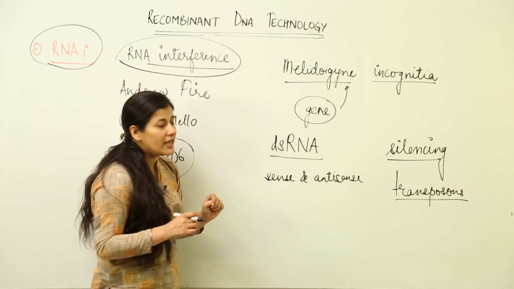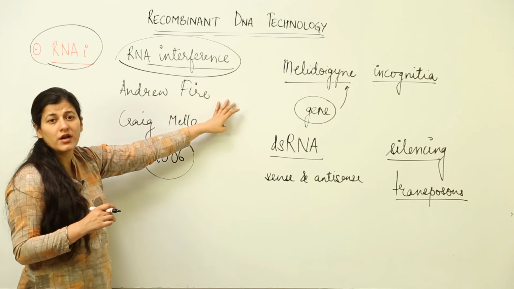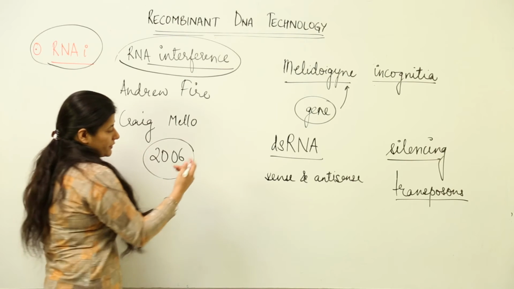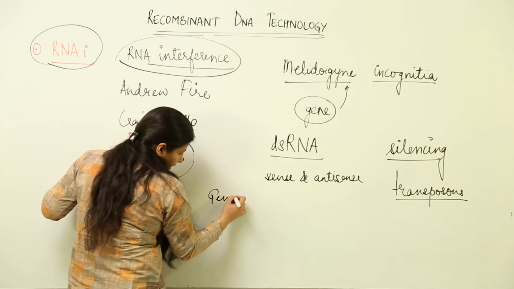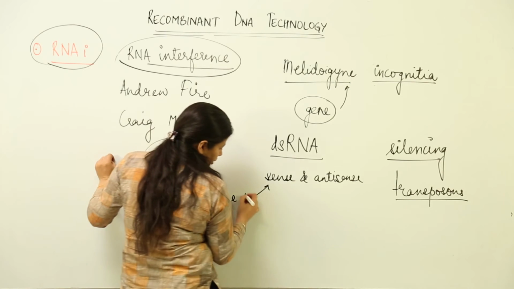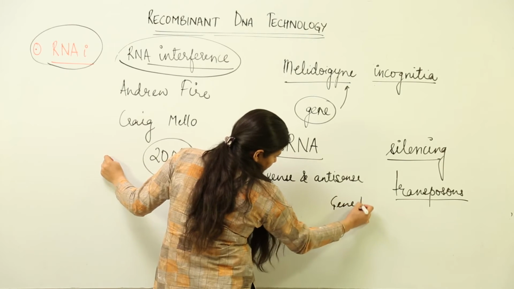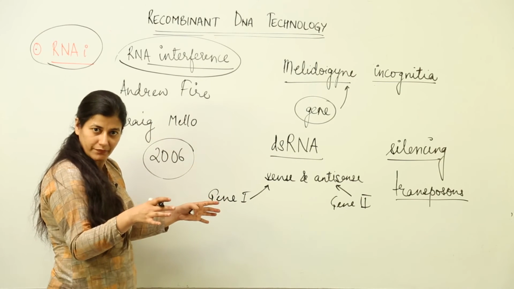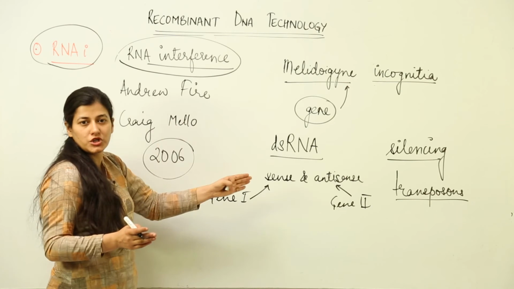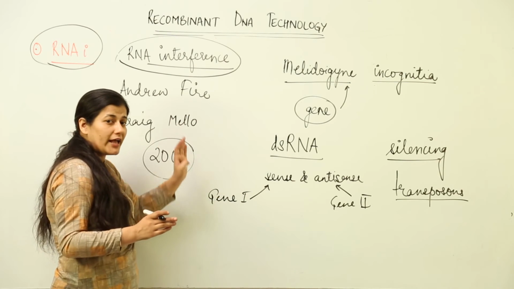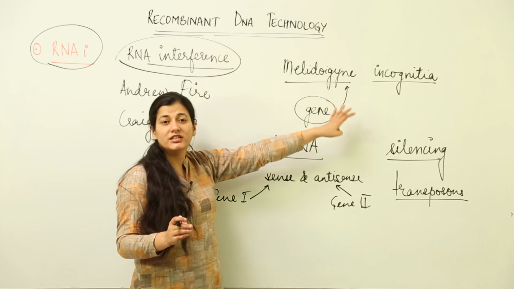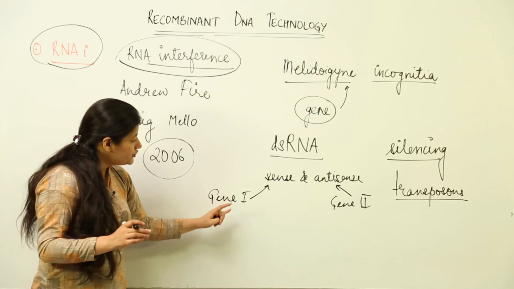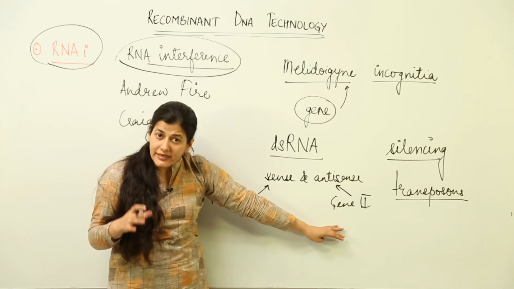Now what happens in this mechanism where we use it for getting plants which are capable of avoiding the infection? See, a gene for the sense strand and a gene for the antisense strand would be incorporated into the plasmid. That plasmid would be put into agrobacterium. The agrobacterium would go and infect the tobacco plant. The tobacco plant then will have gene 1 and gene 2 copied inside it.